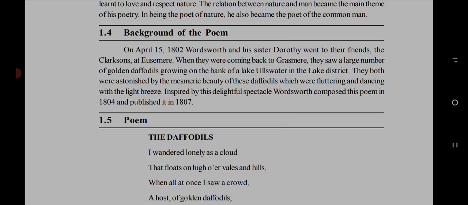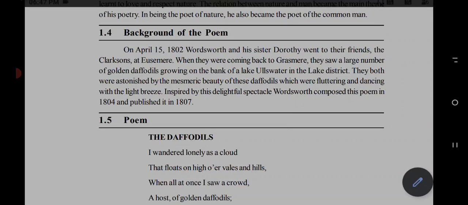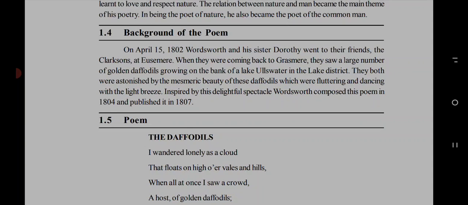When they were coming back to Grasmere, after meeting their friends, they were returning towards their house, which was situated in Grasmere.